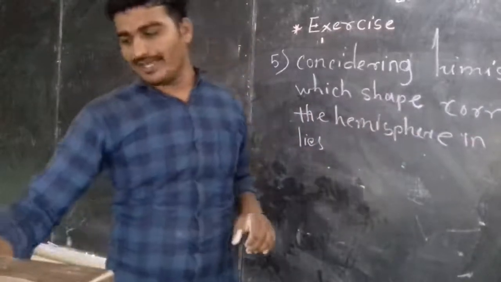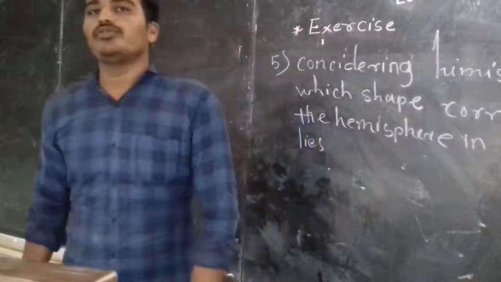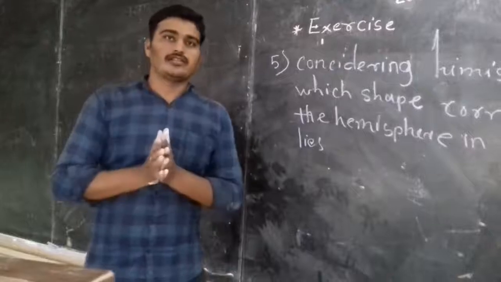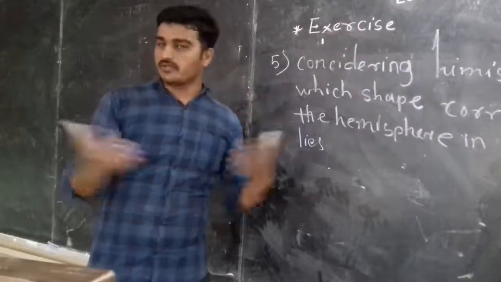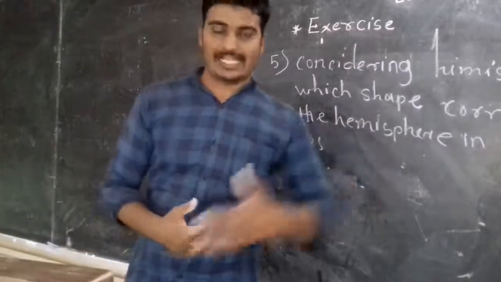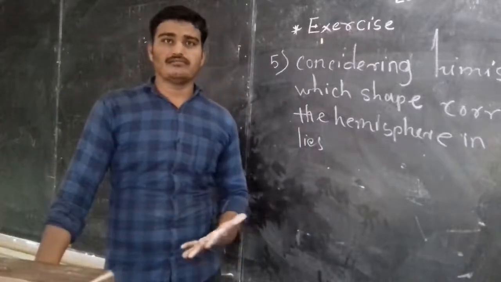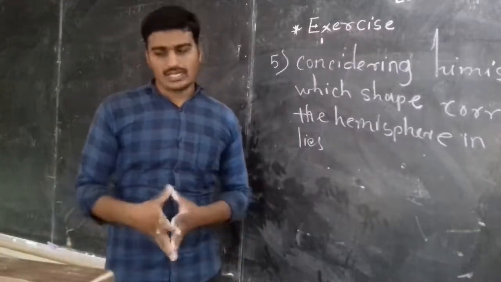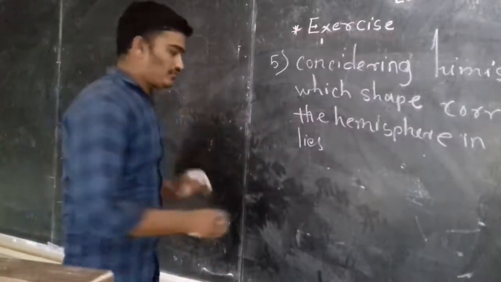Exactly what you have to tell, I already told you at the beginning of the lesson. On the earth, in which section, northern hemisphere or southern hemisphere, two hemispheres are there. So in which section does India lie exactly? I already told you, India lies in the northern part of the earth. A few shapes are here that we are going to see. Now the first one.